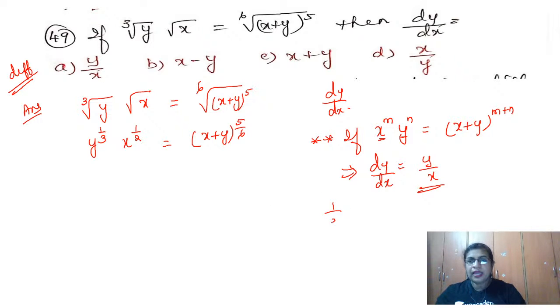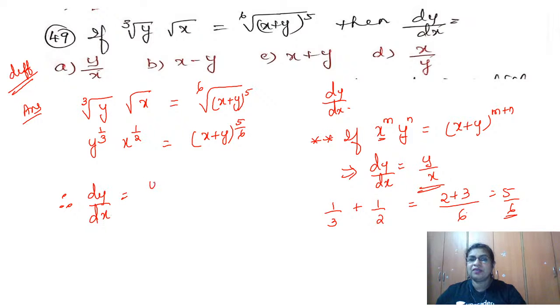Okay, so 1 by 3 plus 1 by 2. How much is this? What is the LCM? 6 is the LCM. So 3 2s are 6, so you're getting 2. 2 3s are 6, so you're getting 3. So therefore 5 by 6. Yes, this condition is satisfied. So therefore no thinking at all. Directly, dy by dx is equal to y by x. And which option is satisfied? We have option A. Is that clear? Very simple.